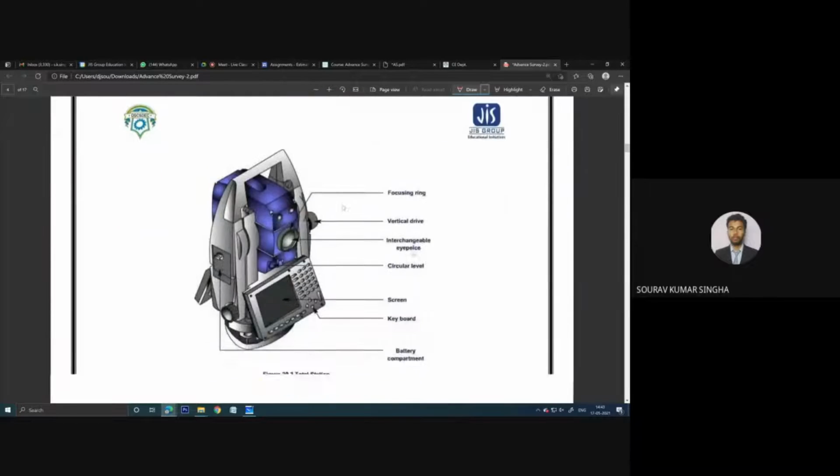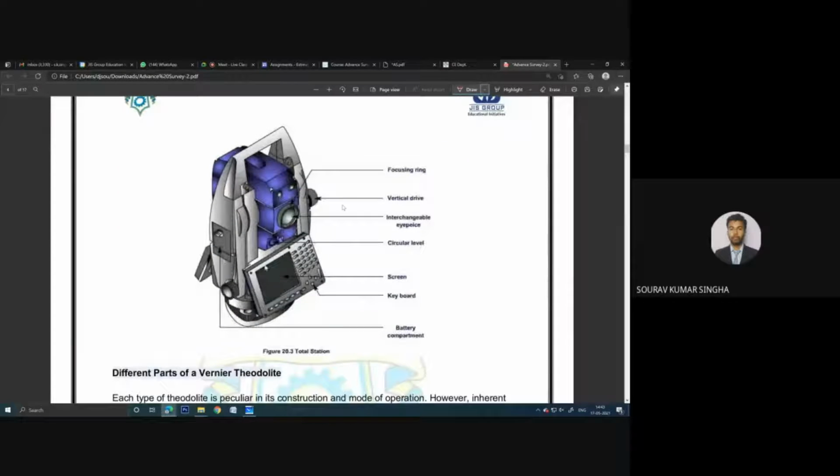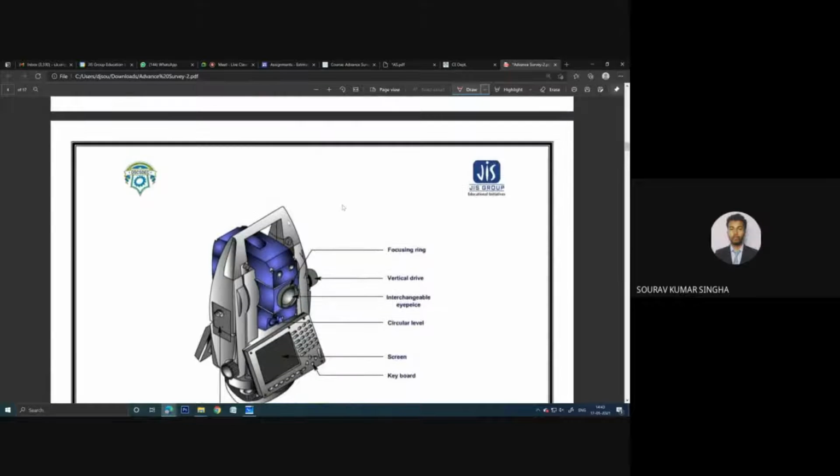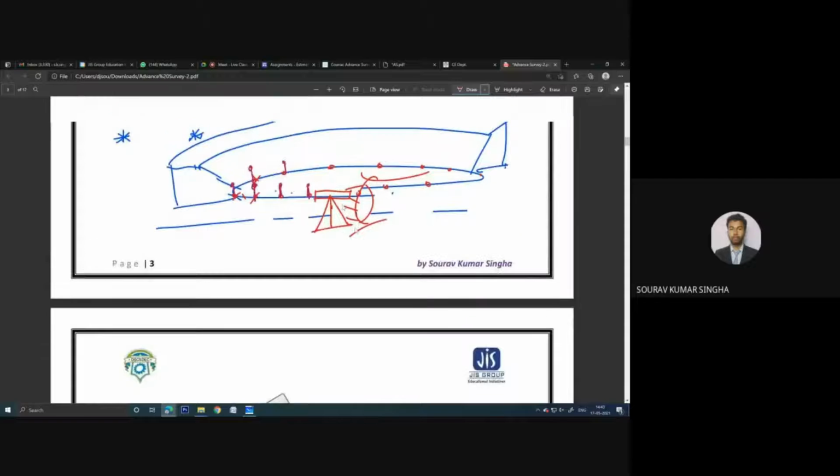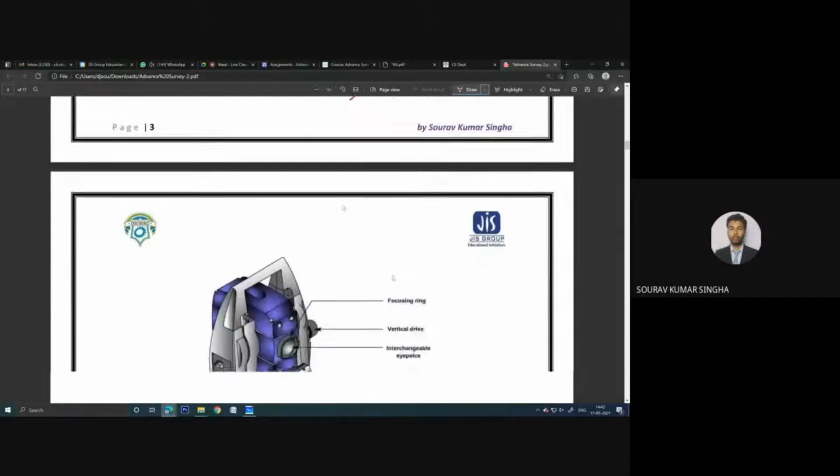This is the view of the total station we have in our college. This is the display, and you can see the portion. It is similar to a theodolite, where you can measure the vertical as well as the horizontal angle, as well as the distance. So EDM plus theodolite.